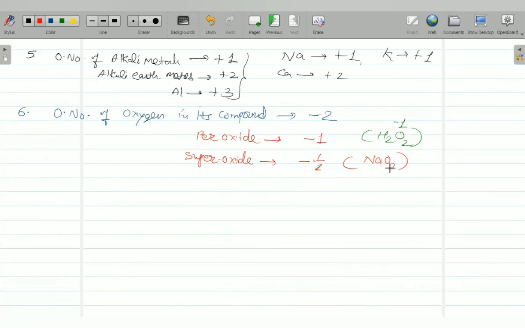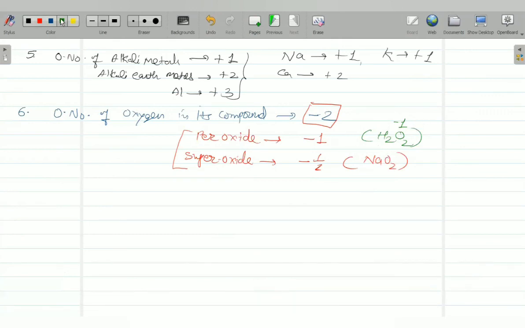So oxygen will be total minus 1, but 2 atoms are there. So here it is minus half. So normally what we take? Oxygen minus 2. But whenever you see peroxide and superoxide, okay, one more way to identify whether it is a superoxide, peroxide or simple oxide.